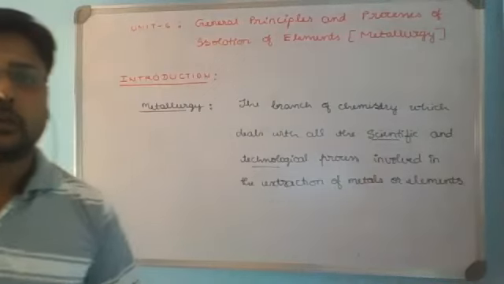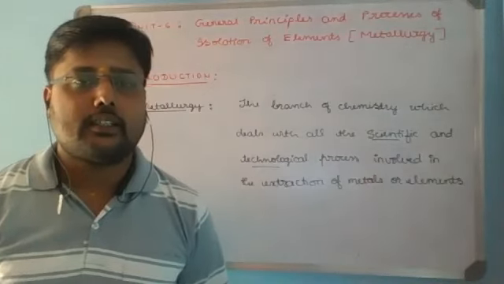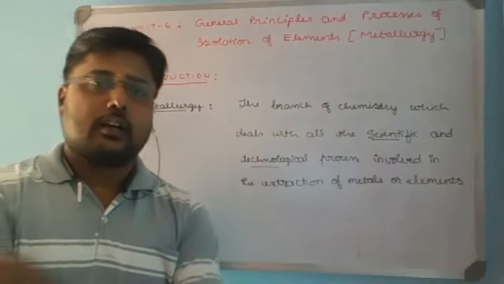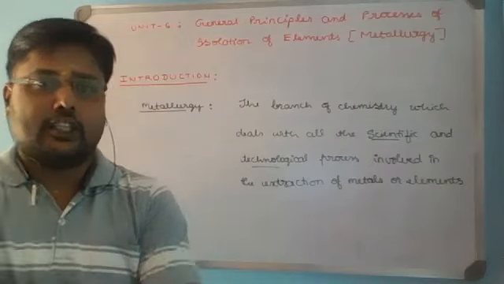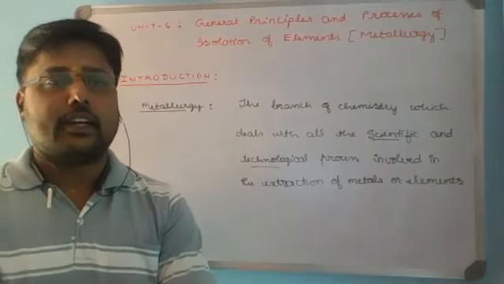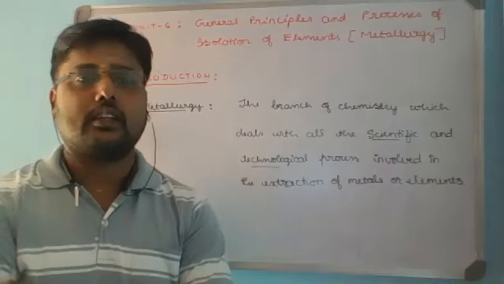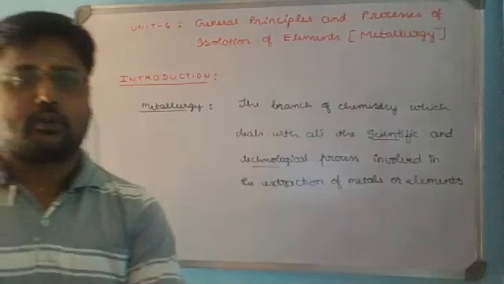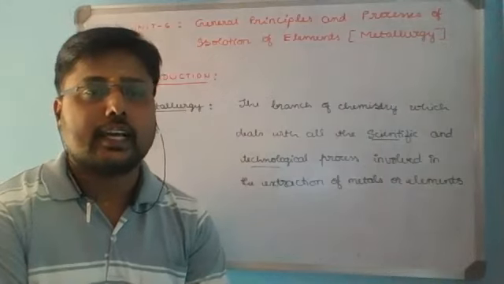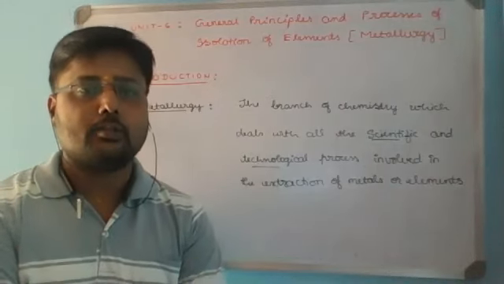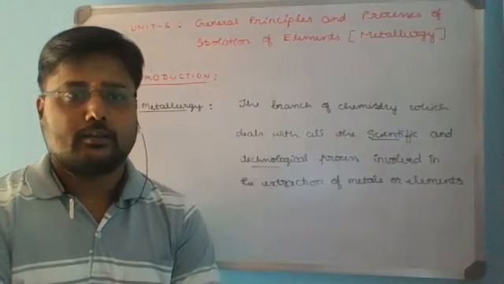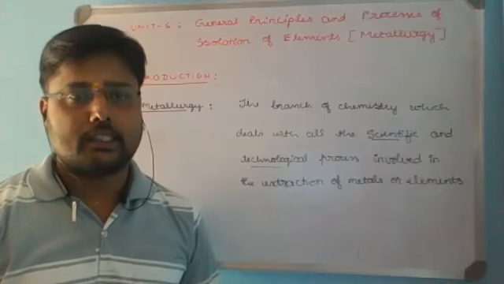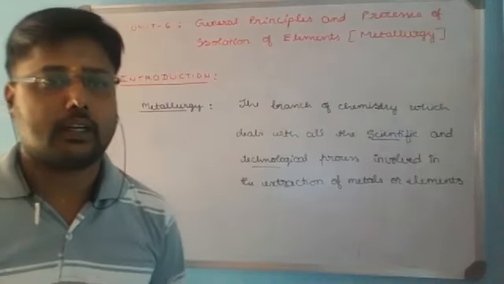So this is a proper definition regarding the branch metallurgy, where we are going to learn the general principles and the processes involved in the isolation of elements. With this basic information, we'll try to understand the steps involved in metallurgical operation.